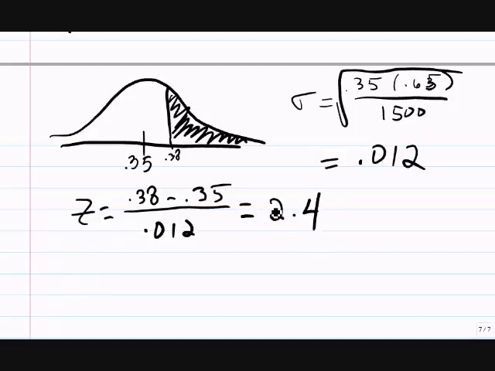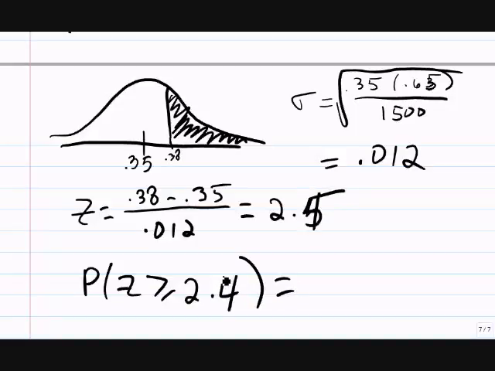Now, how do I figure out the proportion of students, the area under this curve? I can go look in Table A, or I can do a normal CDF. The proportion that the z's are greater than or equal to 2.4. 2.5, thank you. All right, so if somebody will normal CDF that for me, and I'll see if I got this one right.